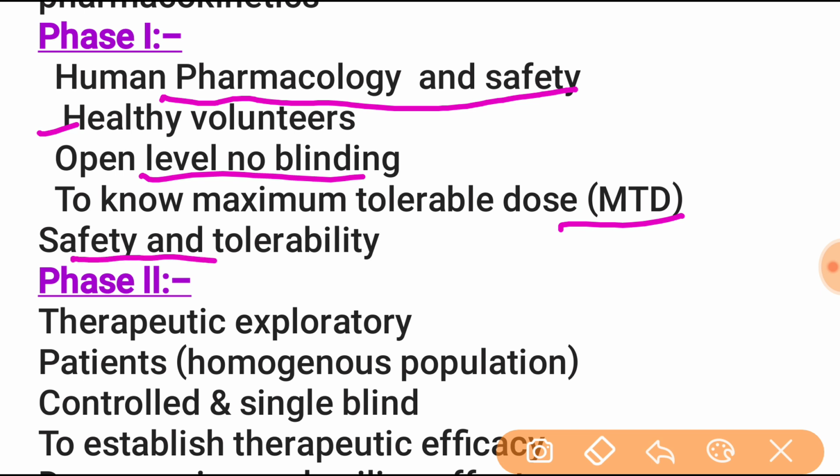Here you have to remember all these points: human pharmacology and safety, healthy volunteer, no blinding, and to know maximum tolerable dose, safety and tolerability.